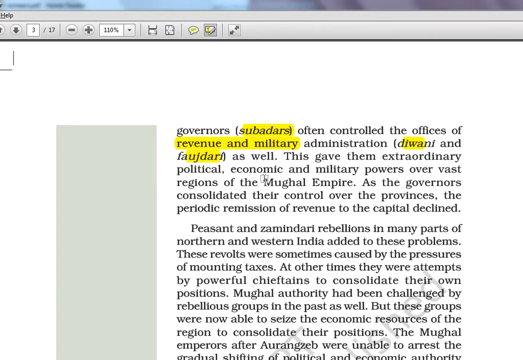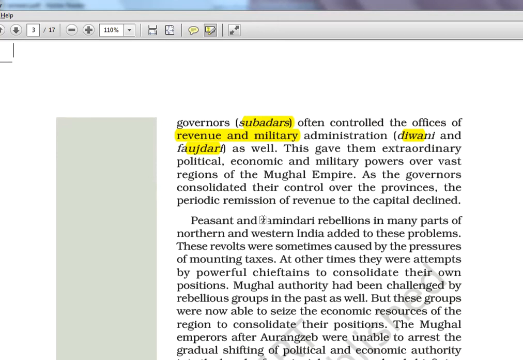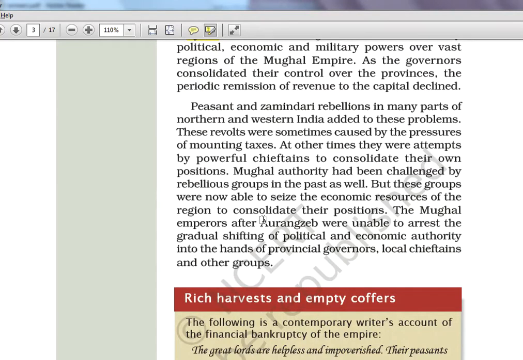Political, economic, military powers over vast regions. So again, the expanded kingdom, these people could not handle it. They could not manage it. So that is why individual kingdoms rose here and there. The individual kingdoms used to get a lot of land in grant, and they would give it for some purpose and get revenue, and they themselves would become rich, influential and powerful. So that is why new kingdoms came up across India. That is what we are going to see in this lesson.